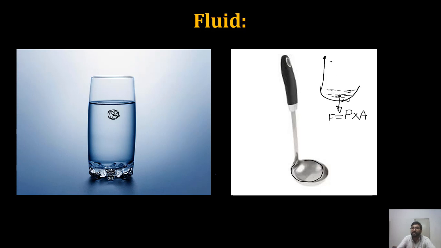And when I pull it from here by hand with a force F dash, I'll be able to remove the water from the glass. So this is how we take out the water from the glass. So in this slide we now come to know a pressure concept. What is pressure? Pressure is nothing but the normal force per unit area.